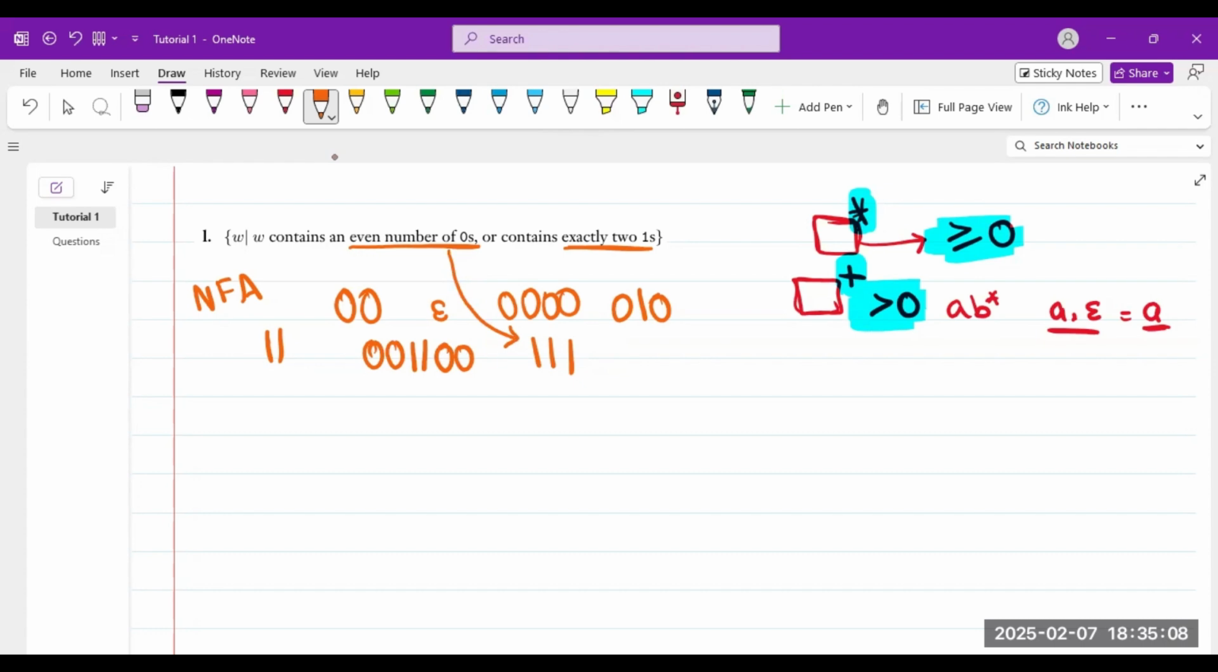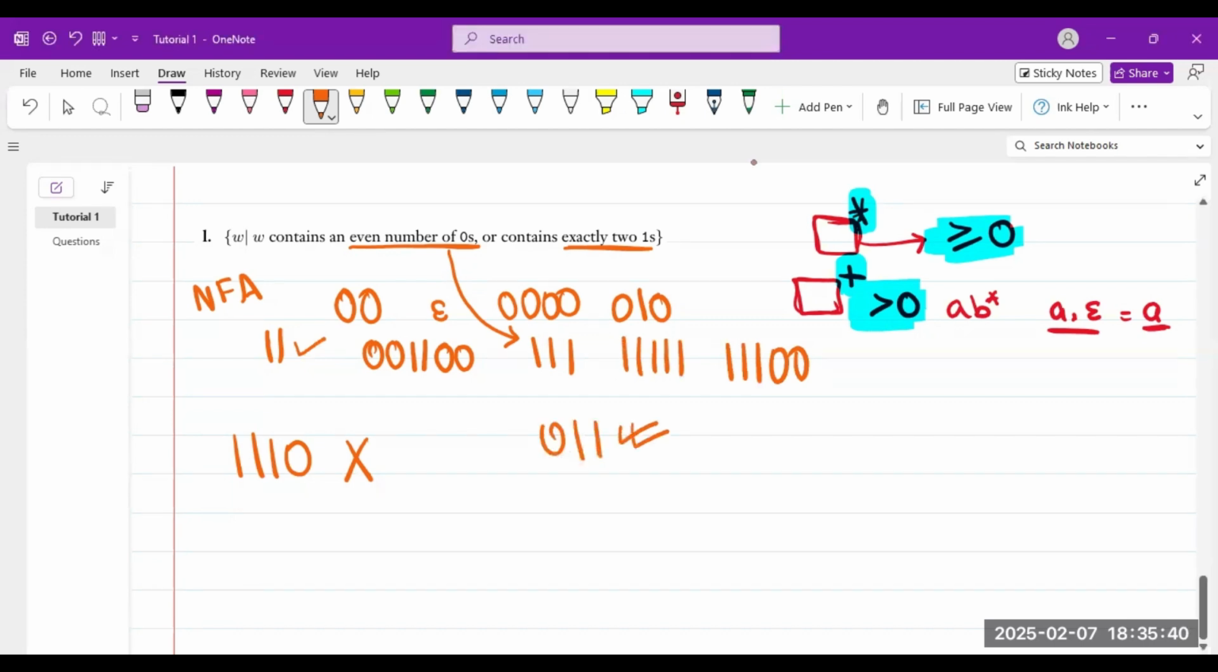So what can it not be? Can it be triple one zero? No, because it does not have two ones and it does not have an even number of zeros. Can it be five ones? Yes, because it has an even number of zeros. Can it be triple one double zero? Yes, because it has an even number of zeros. Can it be just double one? Yes, because it has even zeros and exactly two ones. Can it be 0 1 1? Yes, because it has two ones.